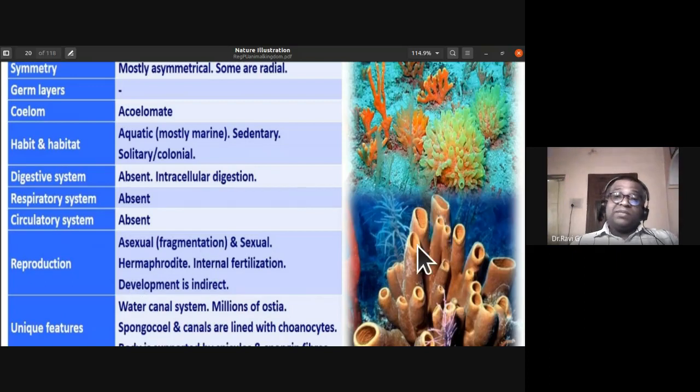And they also exhibit sexual reproduction. So they are hermaphrodites. Hermaphrodites means they have both male and female reproductive cells in the same organism. Fertilization is within the organism, so we call it internal fertilization. Development is indirect. Okay, so these are the points that you have to remember regarding the reproduction in this particular porifera.